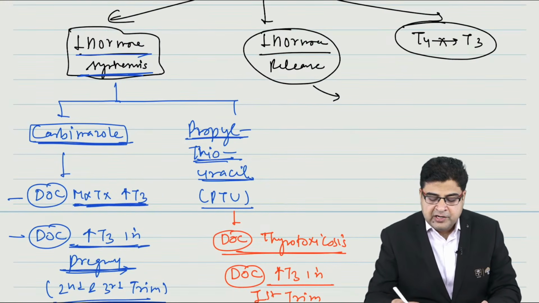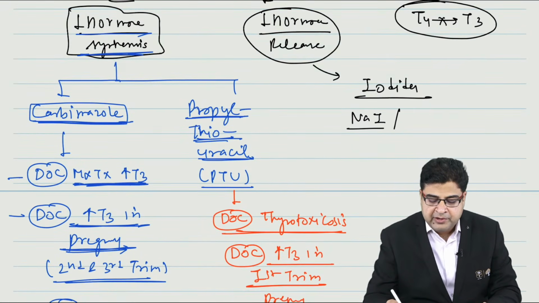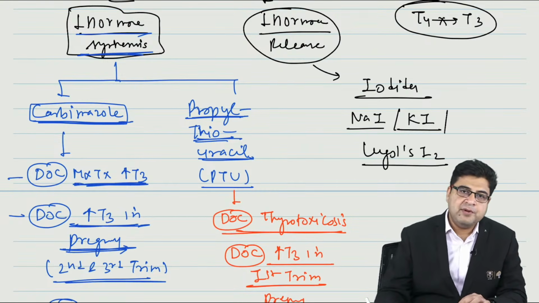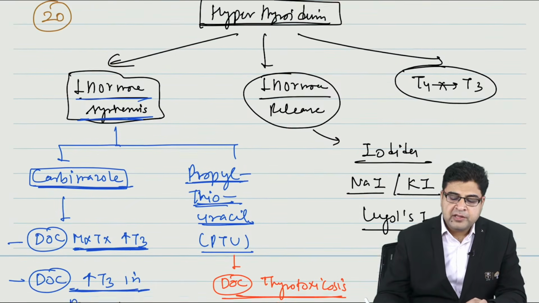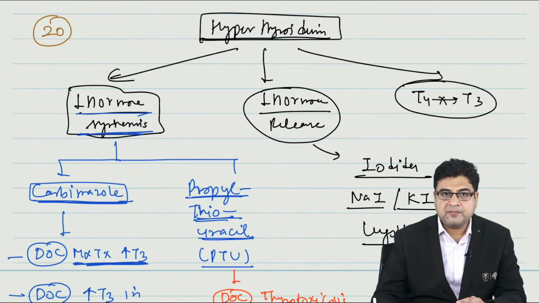And the medicines which inhibit the hormone release are known as iodides. So iodides are drugs like sodium iodide, potassium iodide, Lugol's iodine. All these medicines are thyroid hormone release inhibitors, so we call them iodides. These medicines are given for the treatment of hyperthyroidism.